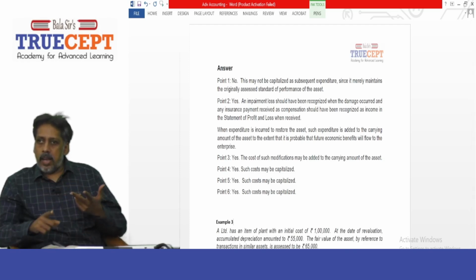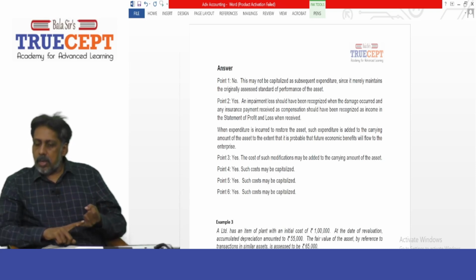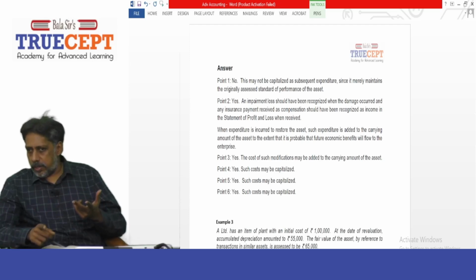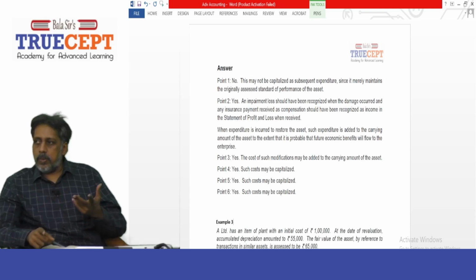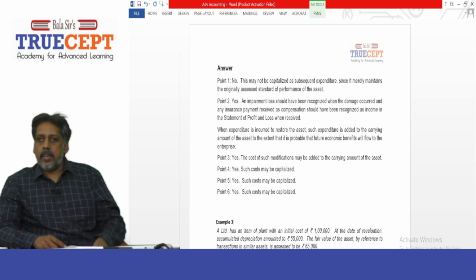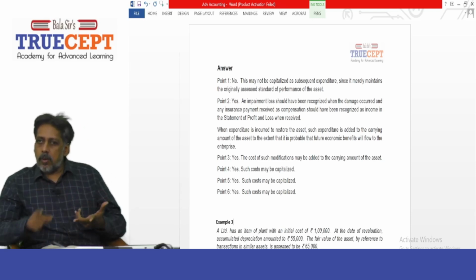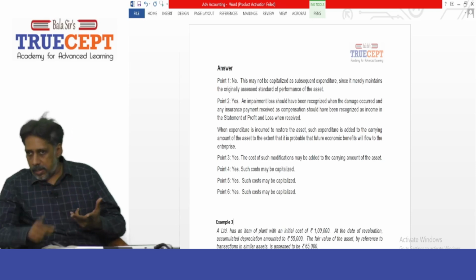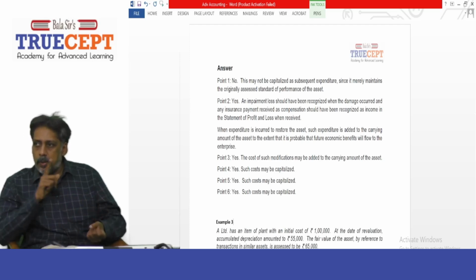It is given that a machine was damaged, and then the company had to incur some cost because they had to break the machine and take out the arm of the employee. Got it? So now the answer should be, remember, when the machine is damaged, from accounting standard 28, that is impairment of assets, you are supposed to recognize an impairment loss in your profit and loss account. Is that clear? That is when the machine was damaged.